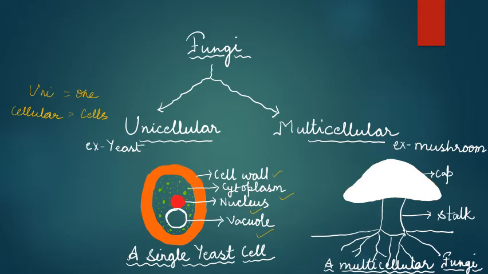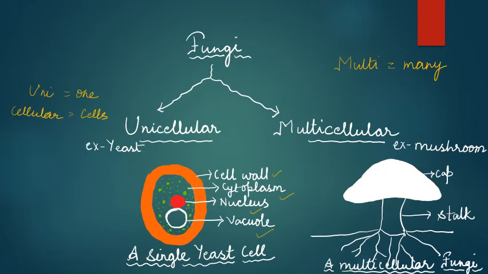The other category is multicellular fungi. Multi means many, and cellular again refers to number of cells. So those fungi whose body is made up of number of cells are called the multicellular fungi, and the example is mushroom. You must have seen these growing on the bark of some trees also, and you must have seen it in the form of umbrella or cap.